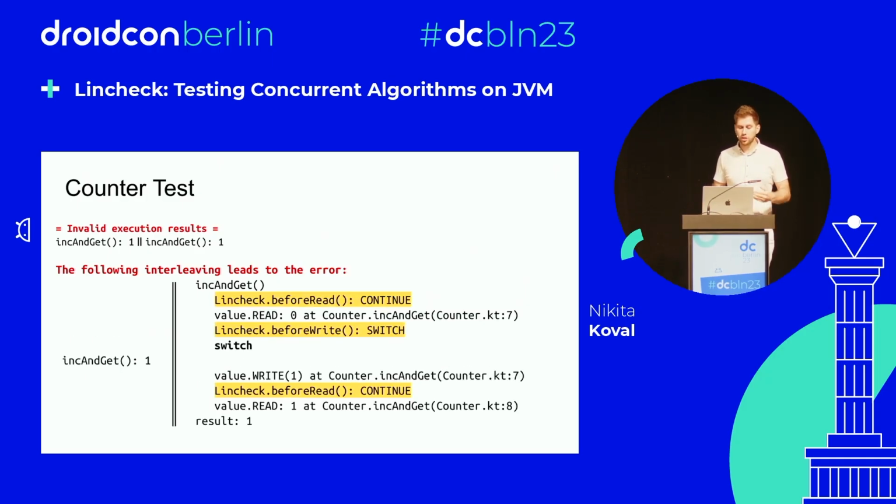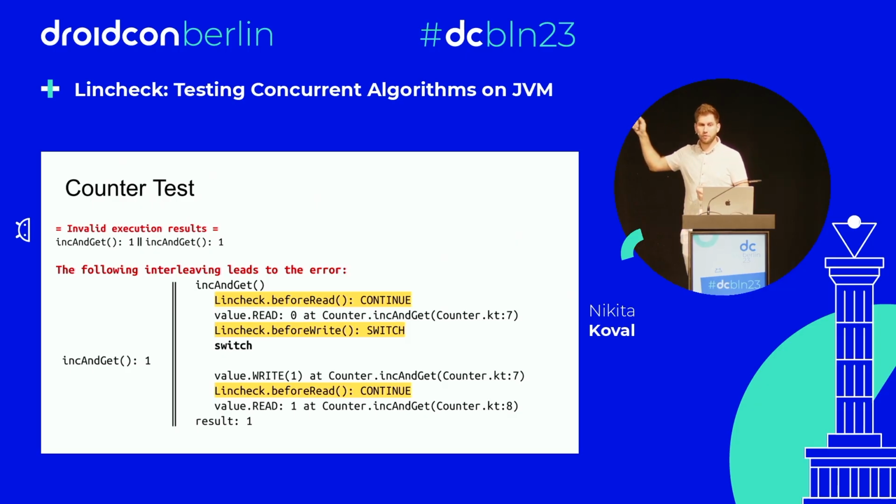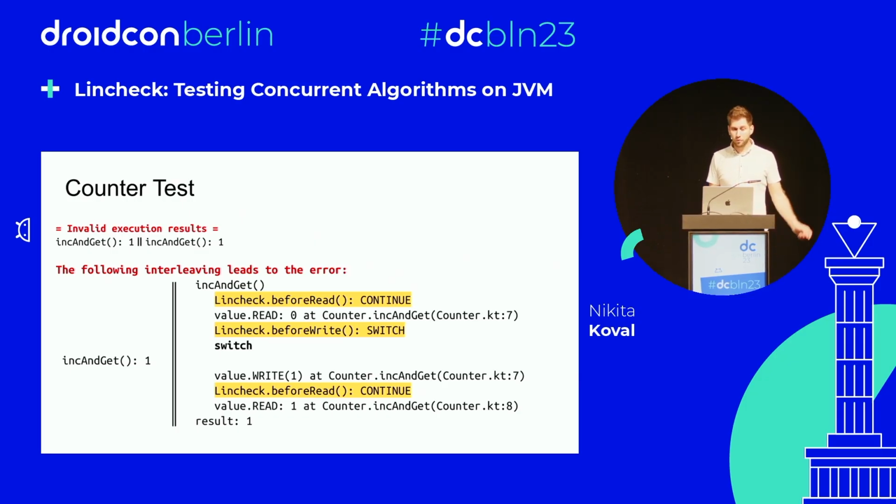And internally, to find this execution, Lincheck, remember, inserted this before write method, and each time it decided whether to switch or not. And here, before reading the value in the second thread, it decided to continue. Then, before the write, it decided to switch to the first thread. It executed the first thread without interruption.